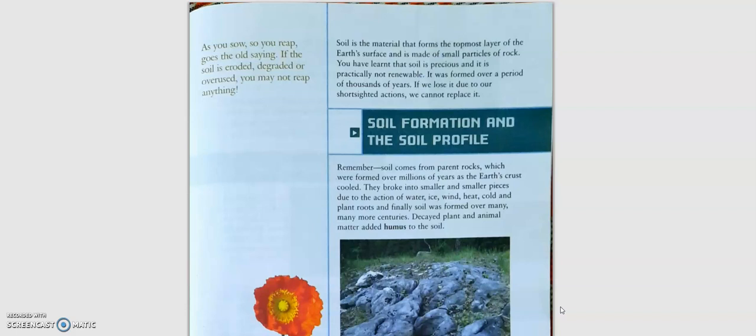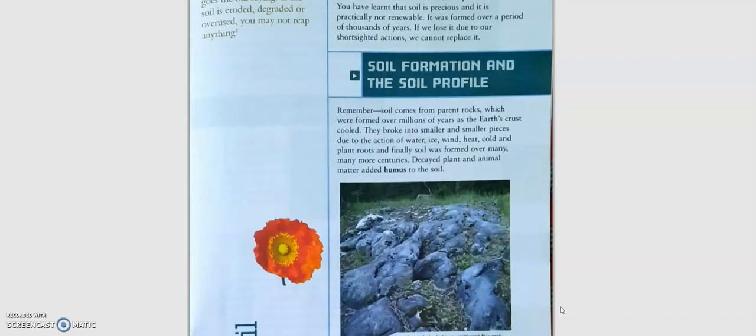Now, how is soil formed? We should first know the formation of the soil. The soil is formed by the breaking of the rocks. The weathering takes place in the environment. Weathering is when the parent rock or the bedrock breaks up into smaller pieces by the action of wind, water, heat of the sun, actions of the animals, humans, and so on. These rocks get broken up into smaller and smaller pieces, and slowly and gradually the soil is formed.